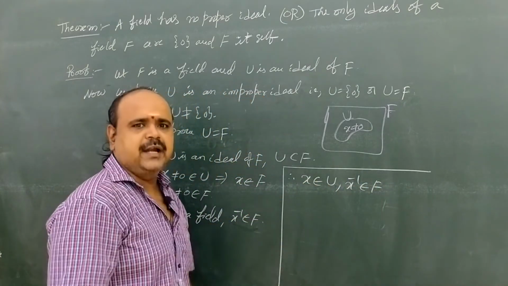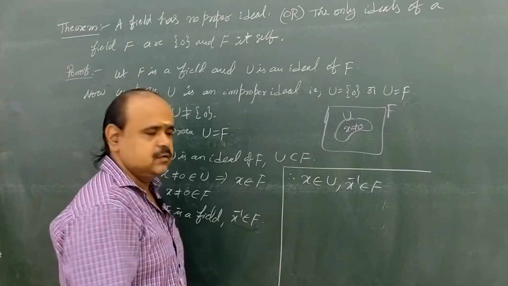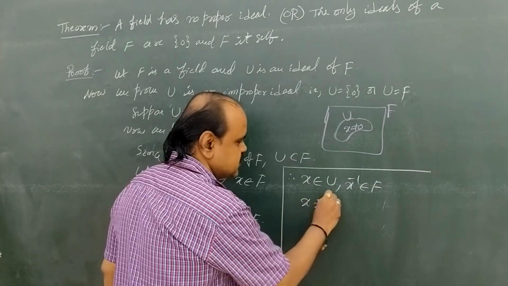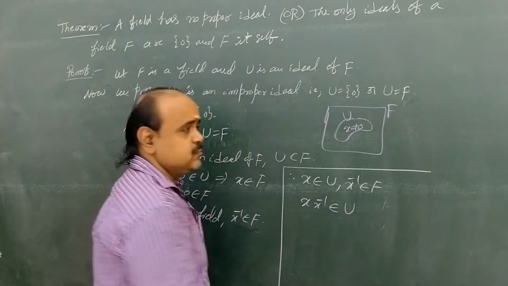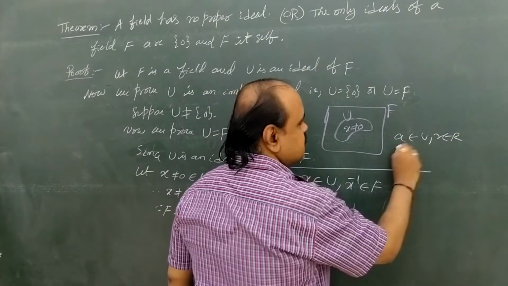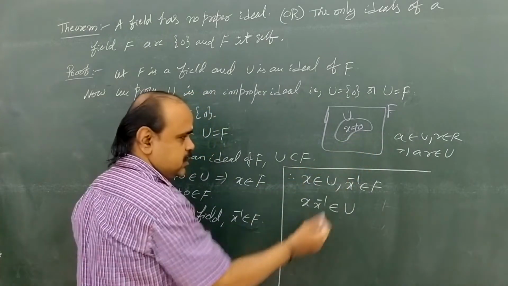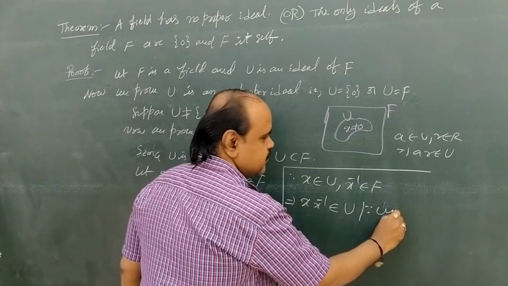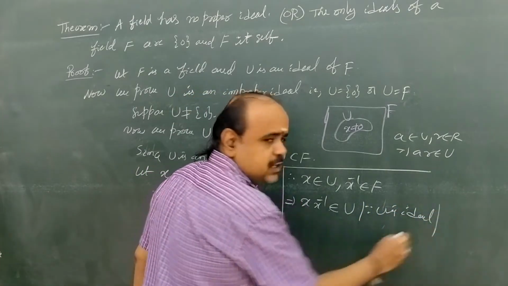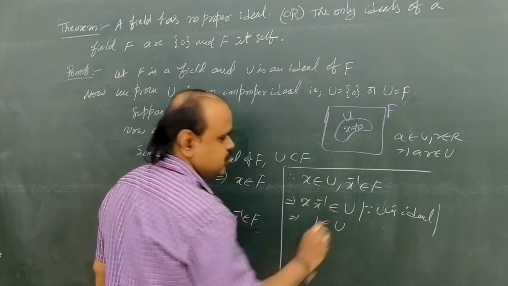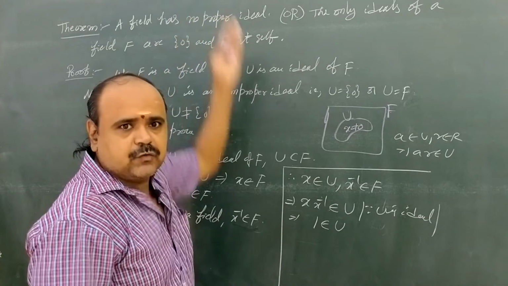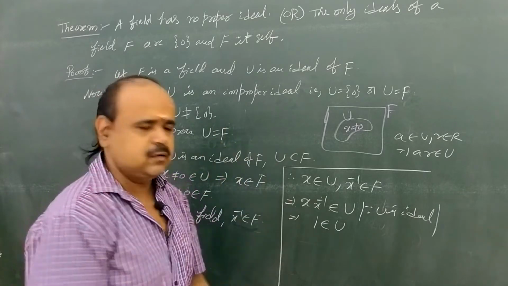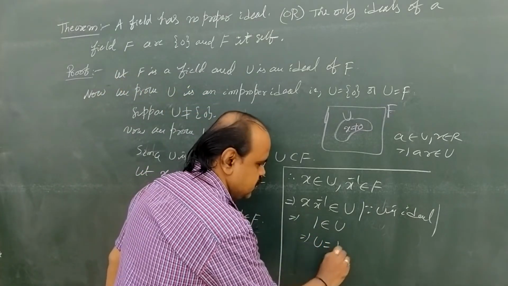Here U is an ideal. By the second condition of the definition of ideal, if a belongs to U and r belongs to R, then ar belongs to U. Similarly, x belongs to U and x inverse belongs to F implies x times x inverse belongs to U. So 1 belongs to U. From the previous theorem, an ideal containing 1 equals the whole ring, so U equals capital F.